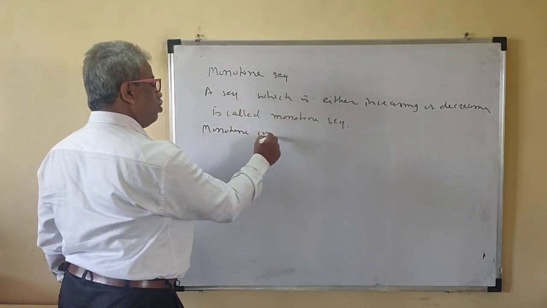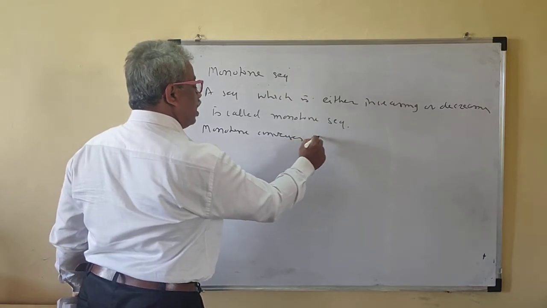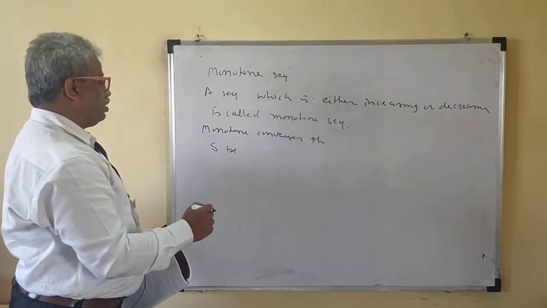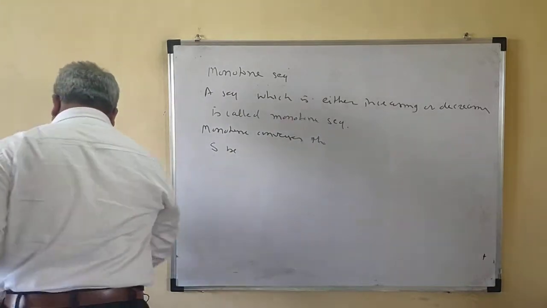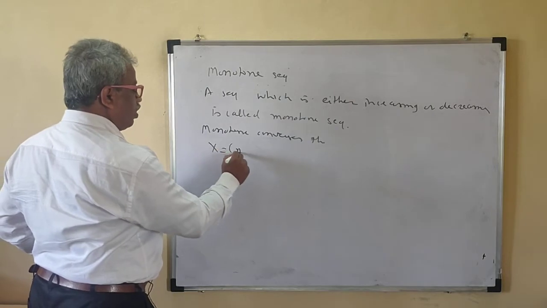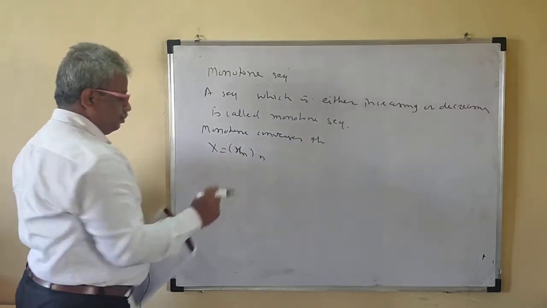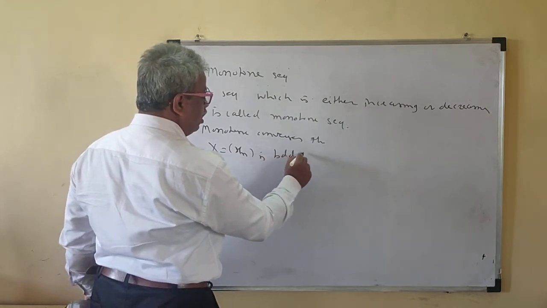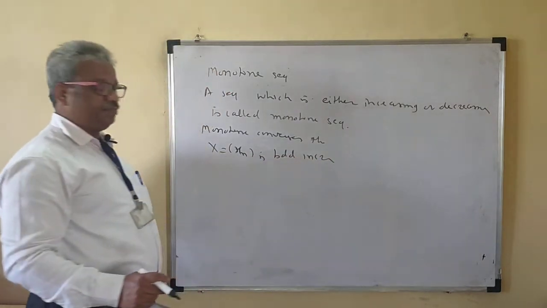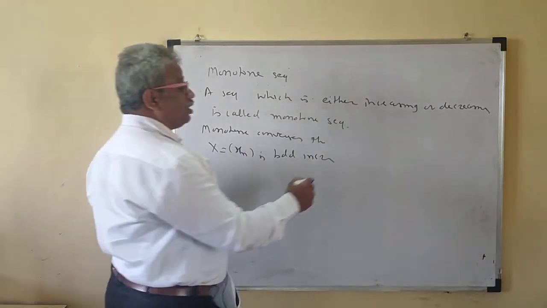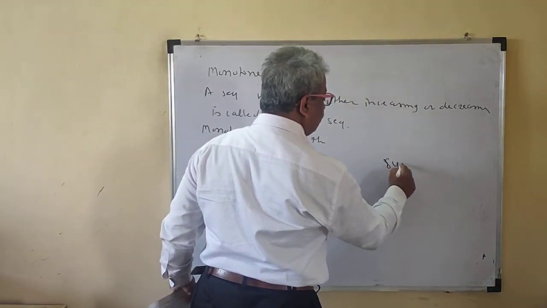Monotone convergence theorem. If S is a sequence, we'll say instead of S, we'll say X. X is equal to xn is a bounded increasing sequence, then it converges to its supremum.